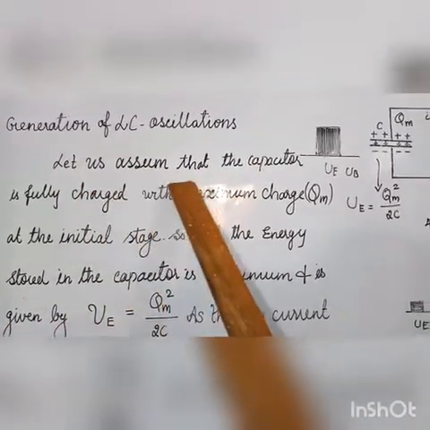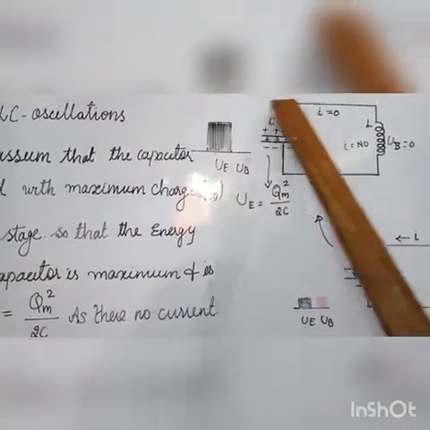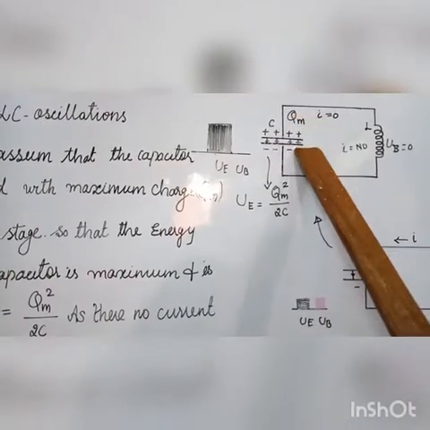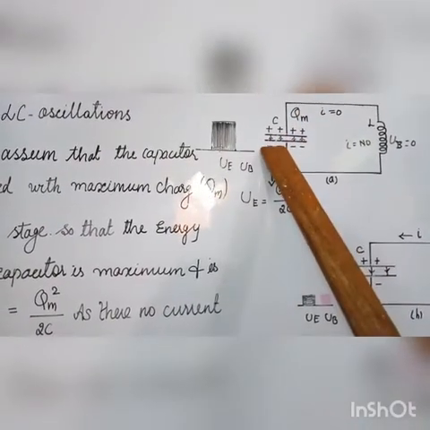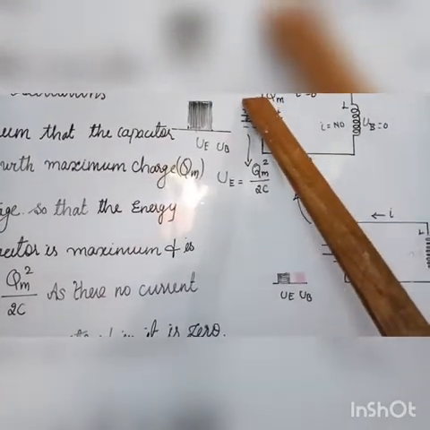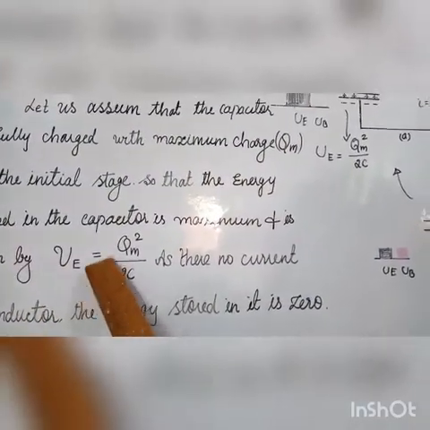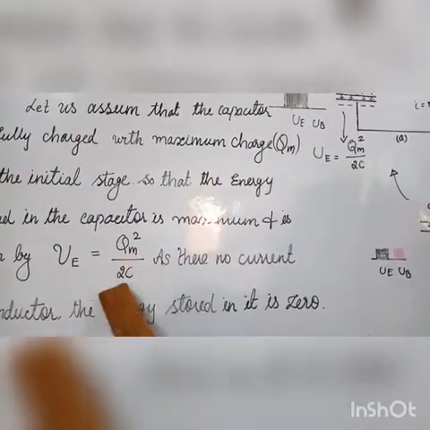Let us assume that the capacitor is fully charged. The capacitor is fully charged with a maximum charge Qm at the initial stage of this circuit, so the energy stored in the capacitor is maximum, and it is given by UE is equal to Qm square divided by 2C.